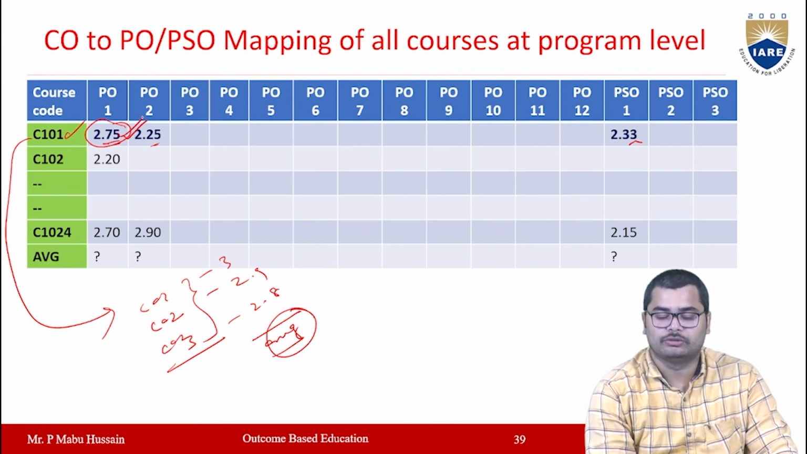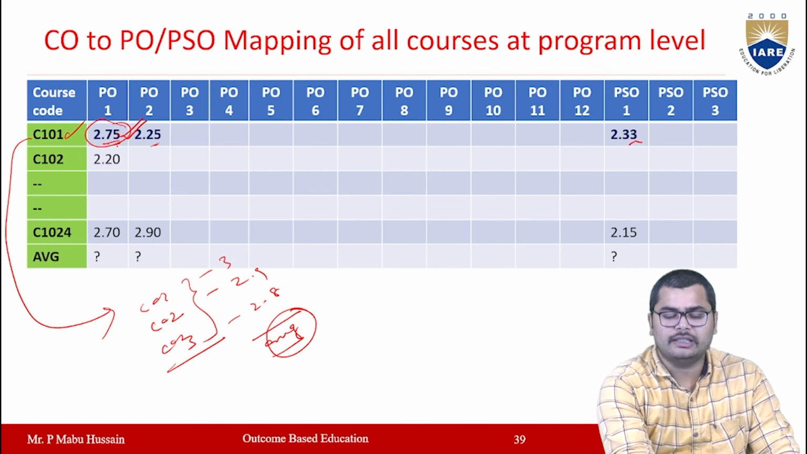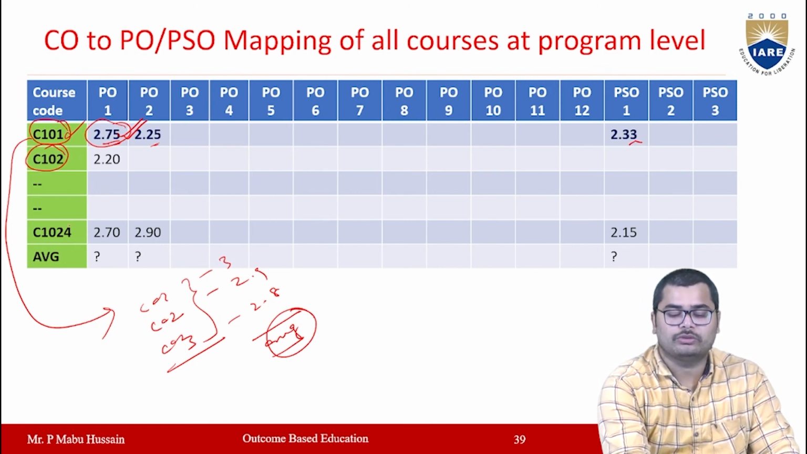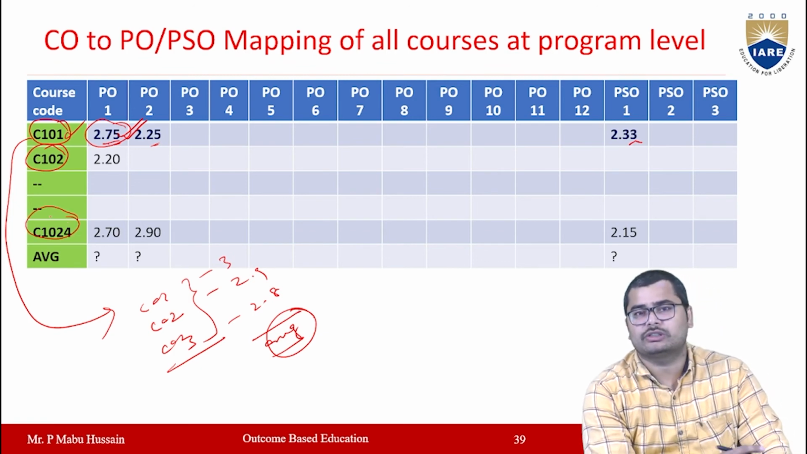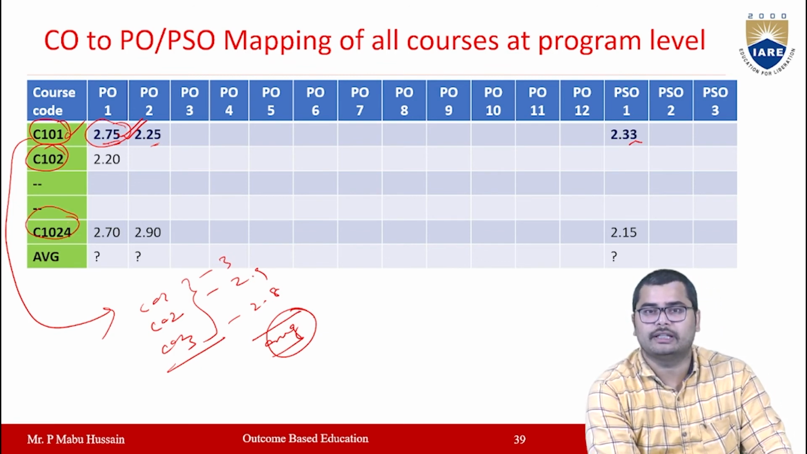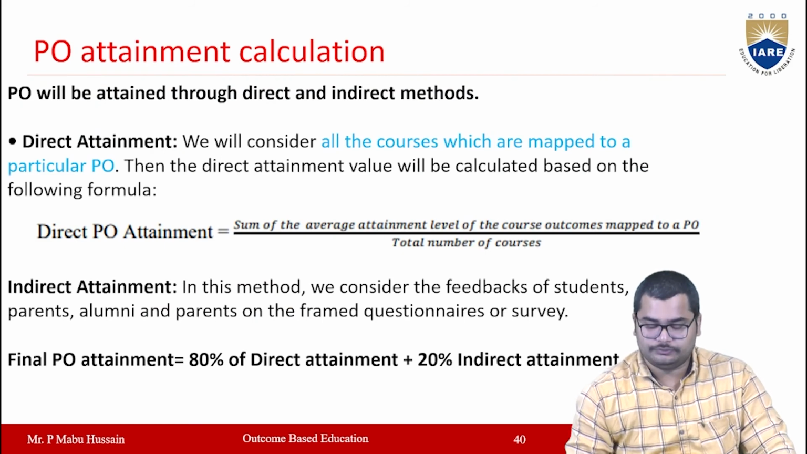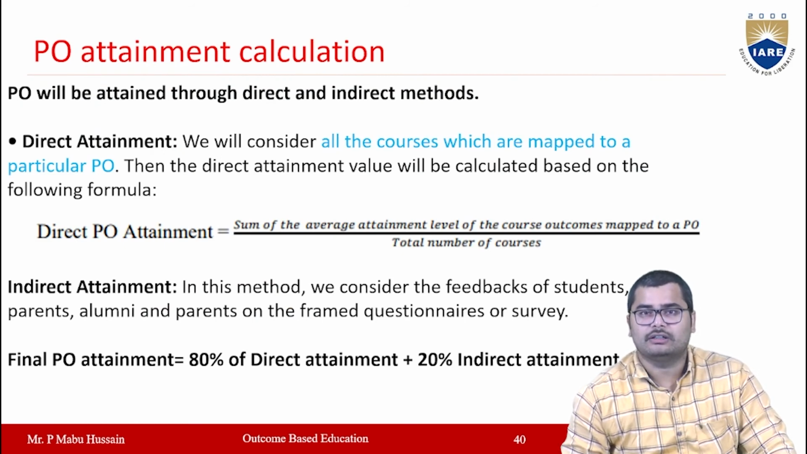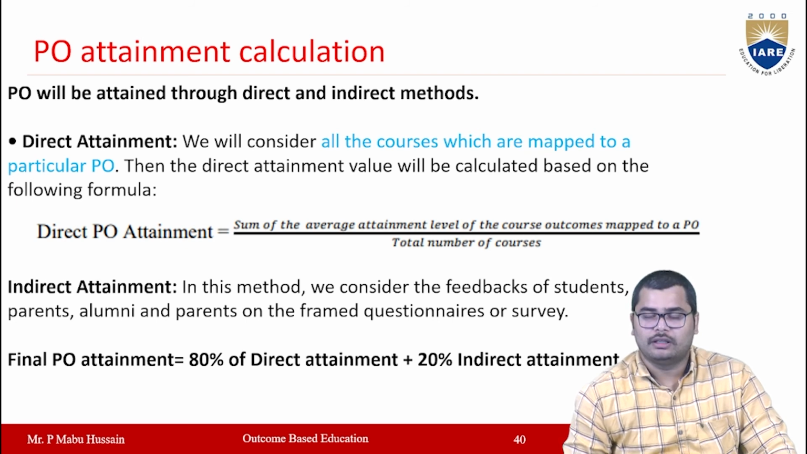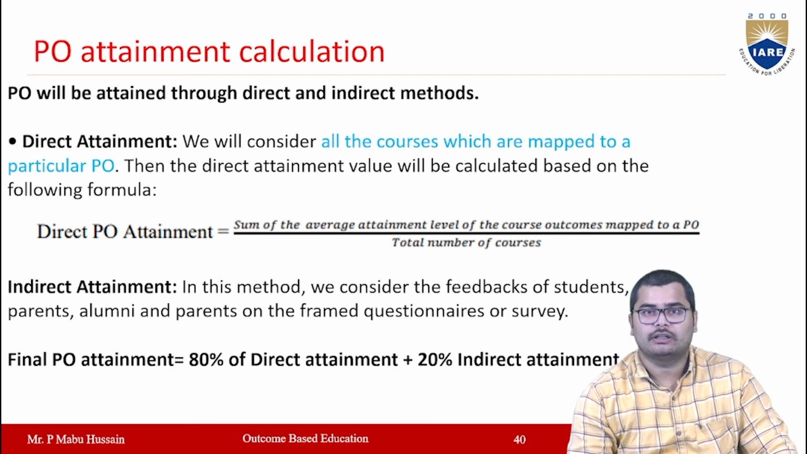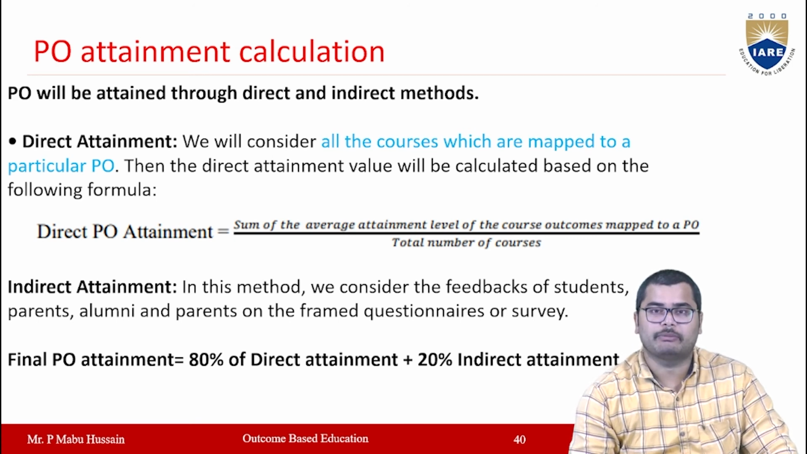Like that, for every course, C101, C102 and so on, the course codes will be there, and all the courses will be mapped with POs or PSOs. After calculating the CO-PO attainment, finally this is the PO attainment. How can you calculate the PO attainments here?